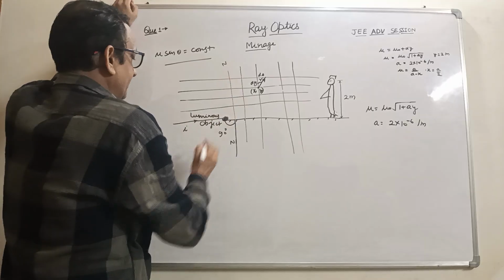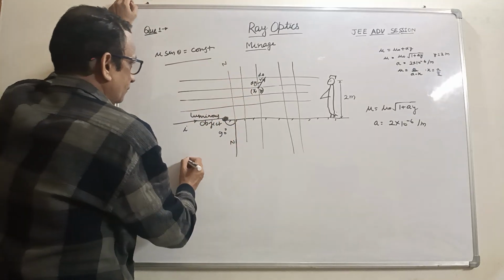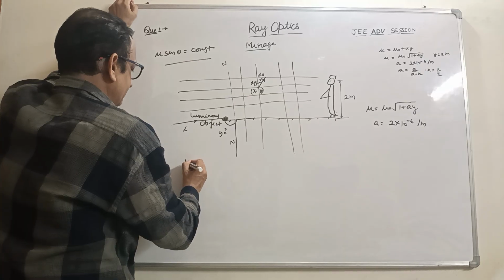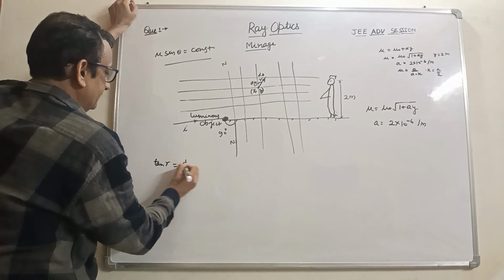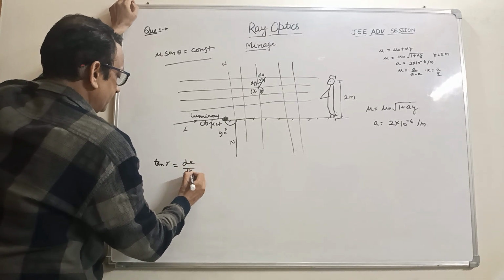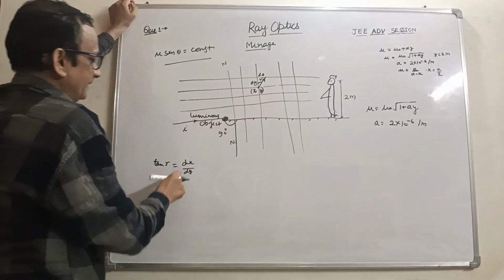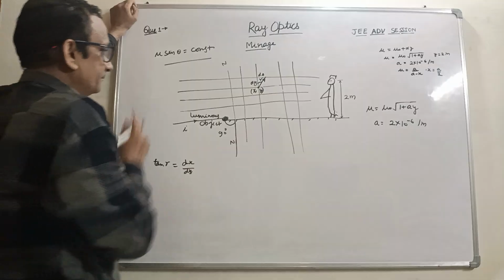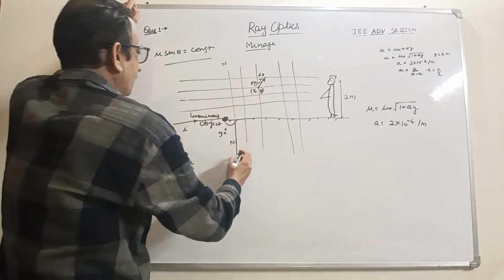So tan r would be dx over dy. This is dx, this is dy, tan r would be dx over dy, and we apply here Snell's law.